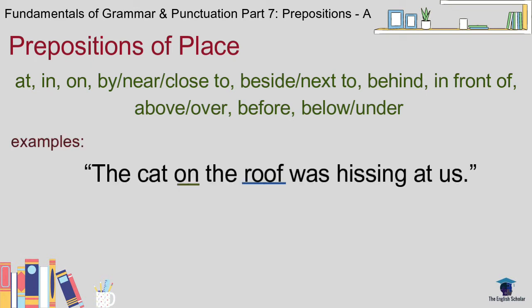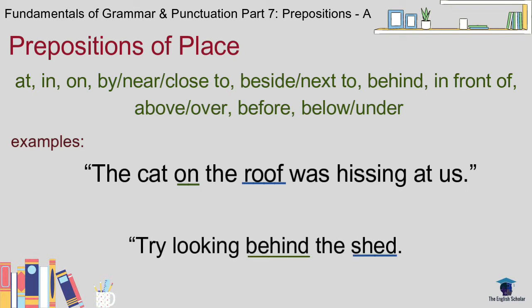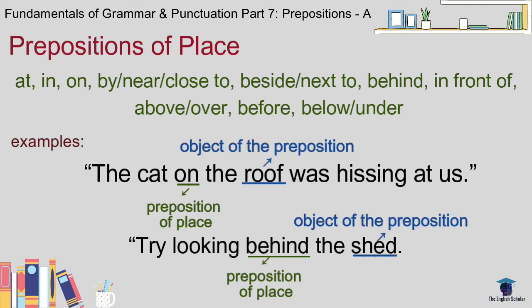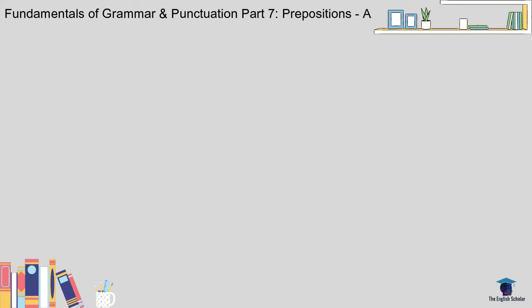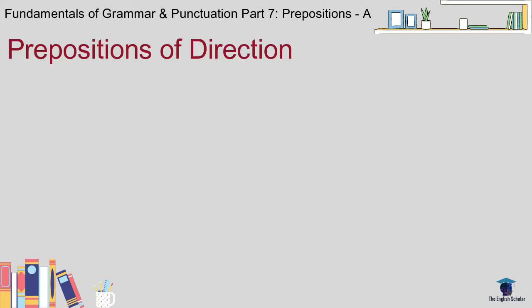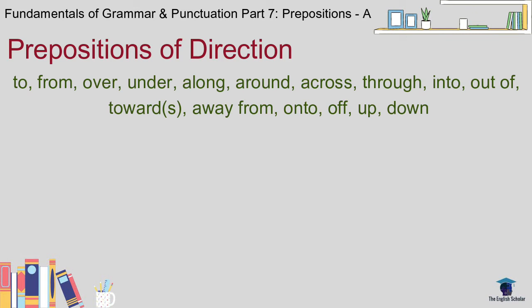The cat on the roof was hissing at us. Try looking behind the shed. Now, on and behind here are our prepositions of place, and the roof and the shed here are the objects of these prepositions. Next, prepositions of direction. So here are the prepositions that fall under this category. And let's take another two for our example sentences.